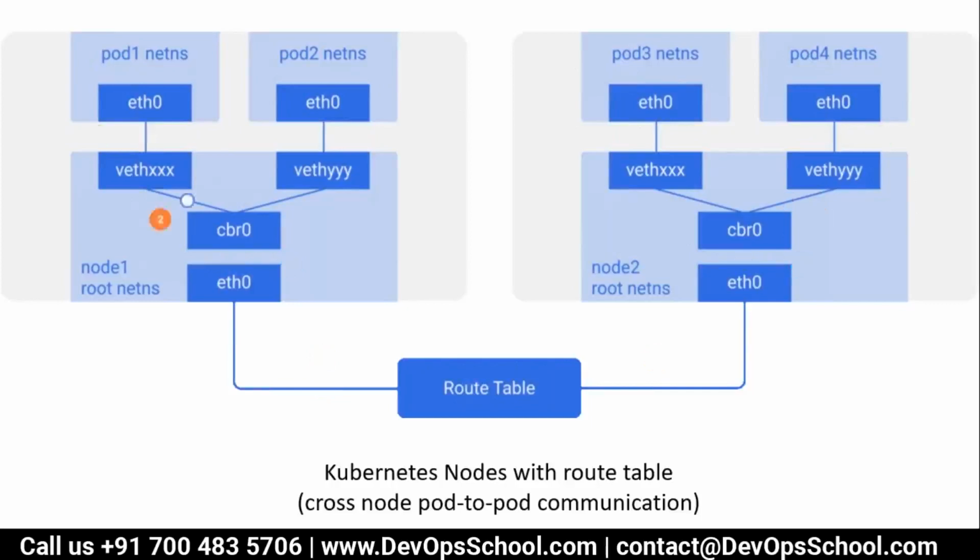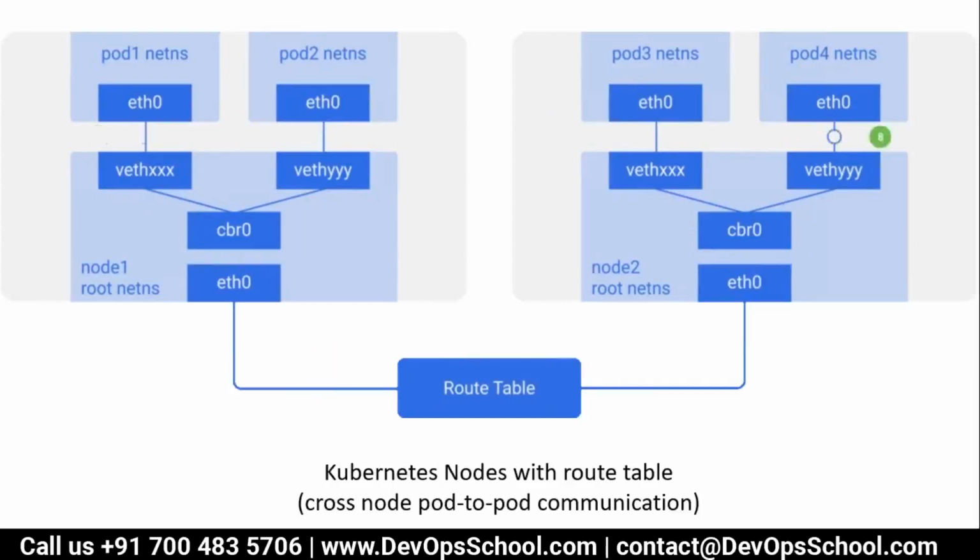So CBR0 sends this packet with some header information to ETH0 to travel to that particular node, and then it travels to the particular node through the IP address on the physical network, and then that ETH0 sends that packet to the CBR0. CBR0 says I know this IP address, this is mine, let me redirect to that, and that is where it goes to pod 4. So this is called across-node pod to pod communication. Did you understand this, guys?